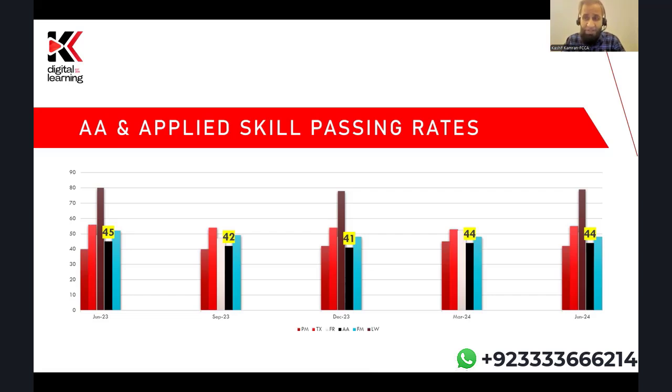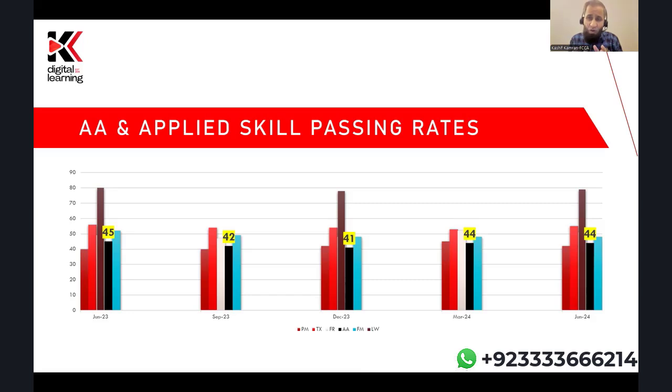But when you look at the other papers like financial reporting paper or the financial management paper, you see a much more impressive passing rate. So AA is a challenging paper. And one of the underlying reasons for being a challenging paper is that it's a theoretical paper. Students have more tendency to perform better in more numerical papers and less well in a theoretical paper. But we will be investigating the causes of the low pass rates in the AA paper. And definitely my passing rates are better than the ones you're looking at on your screen, which are the global pass rates. My average passing rate for AA is around 65%.